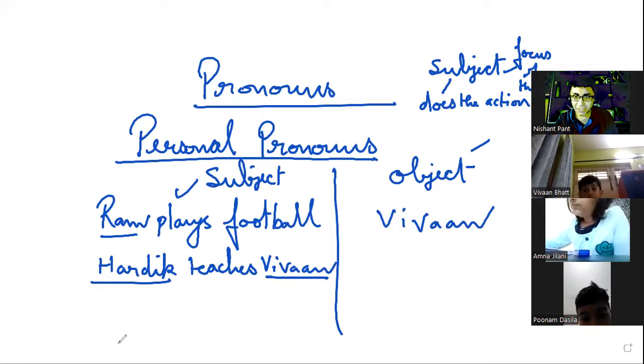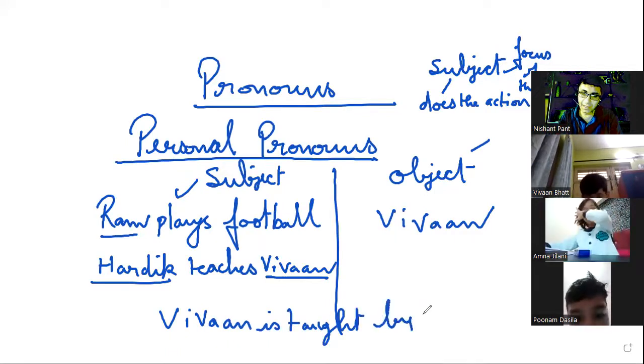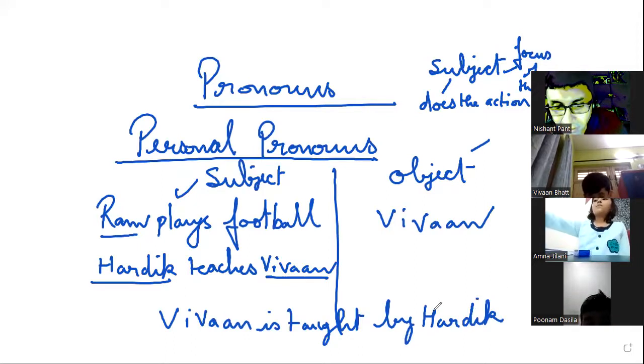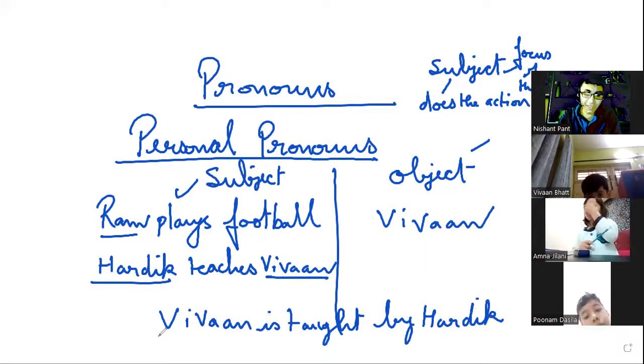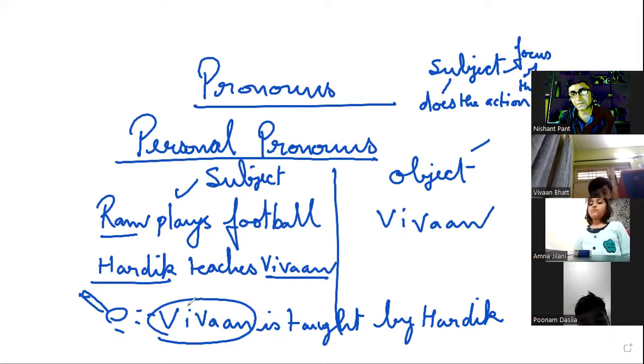Now, if I change this sentence and I say Vivan is taught by Hardik, here the focus, the torchlight, is on Vivan. So Vivan in this case becomes the subject of the sentence, and Hardik becomes the object of the sentence.